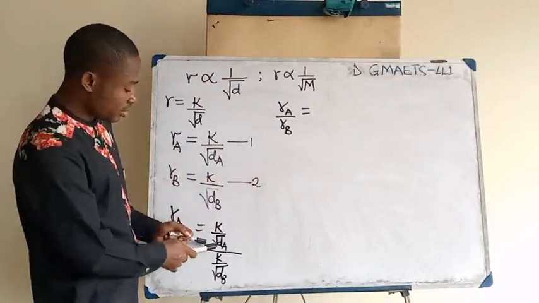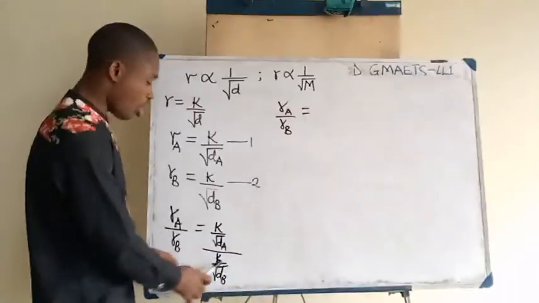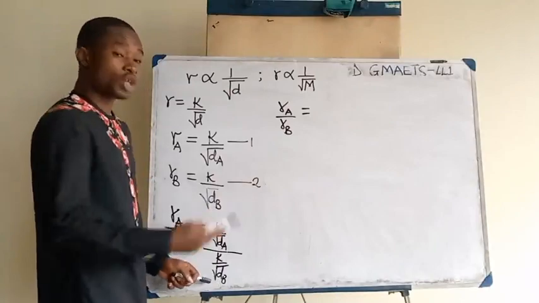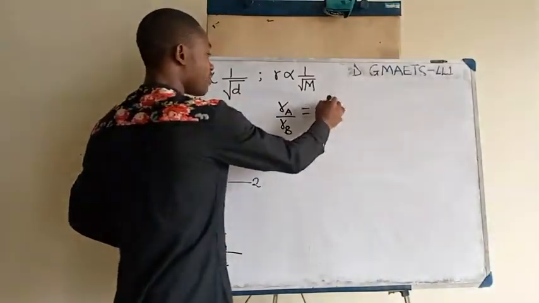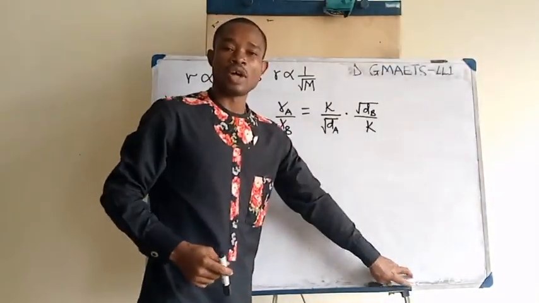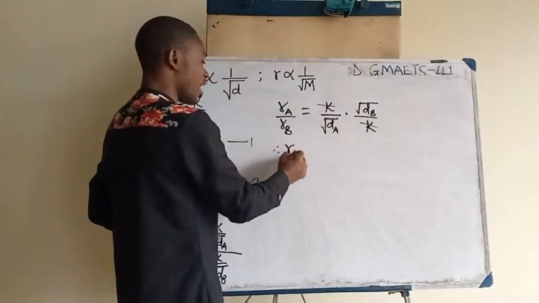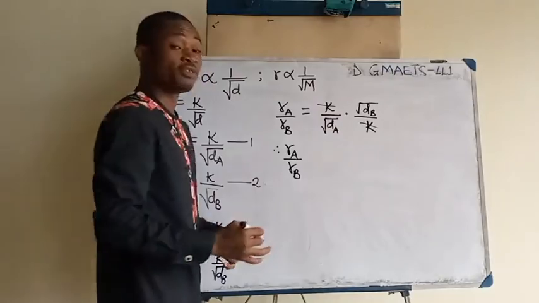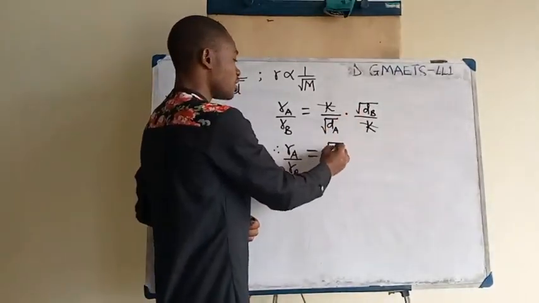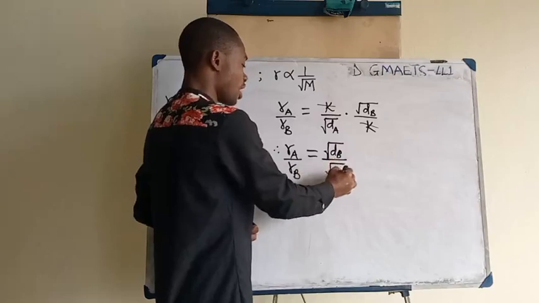In this case, you see the denominator of this numerator fraction, it's going to step down. And then the denominator of this denominator fraction, which is square root of density of gas B, will do what? Go up. So mathematically we have, so you see that the constant of proportionality K is the same in both cases. So what do we do? We just cancel them out, and then we will obtain that the rate of diffusion of gas A with respect to the rate of diffusion of gas B is now equal to square root of the density of gas B divided by square root of the density of gas A.